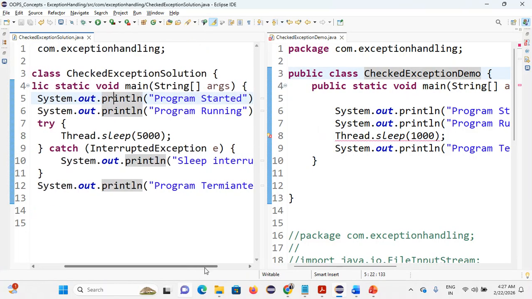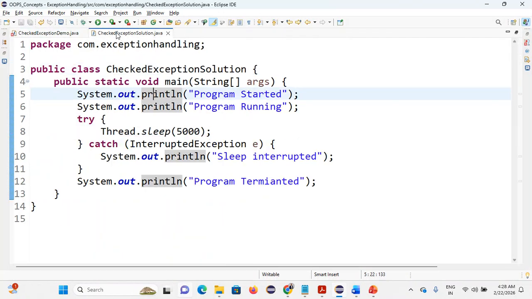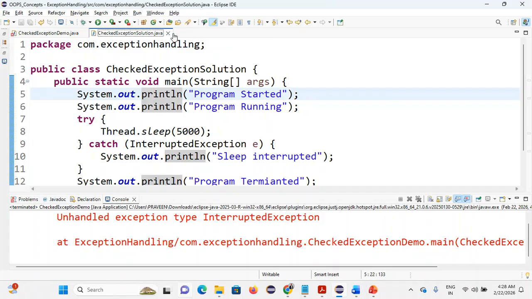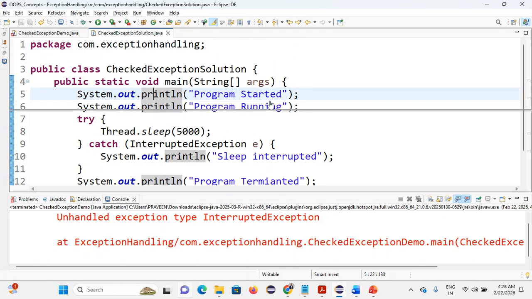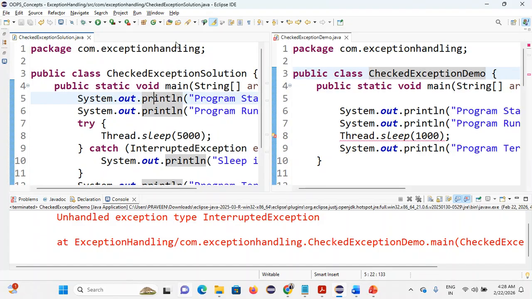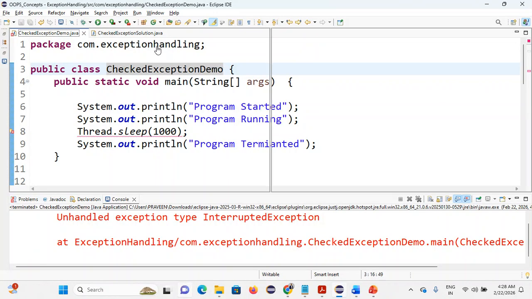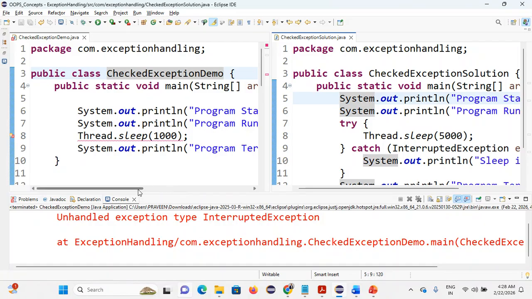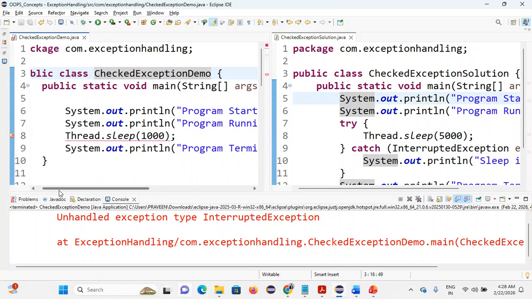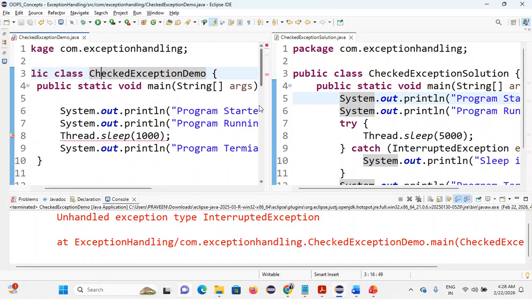Now it's much better to go through it. On the left side we have the compilation error, unhandled exception type, and on the right side you can view the solution.